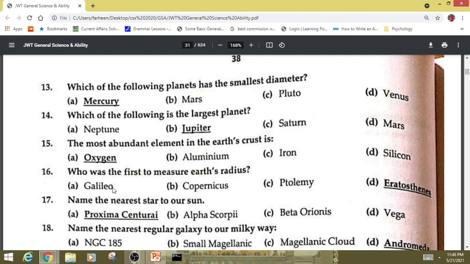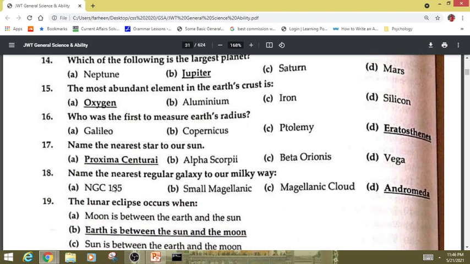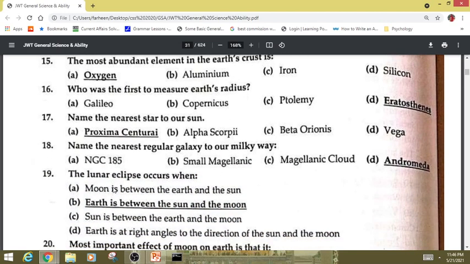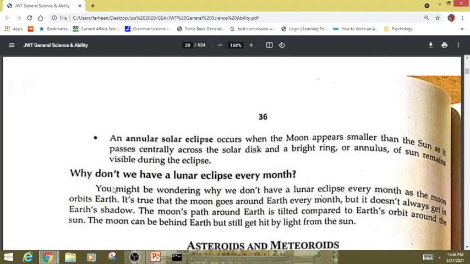Who was the first to measure Earth's radius? Eratosthenes. Name the nearest star to our sun. Proxima Centauri. Name the nearest regular galaxy to our Milky Way. Andromeda. The lunar eclipse occurs when Earth is between the sun and the moon.